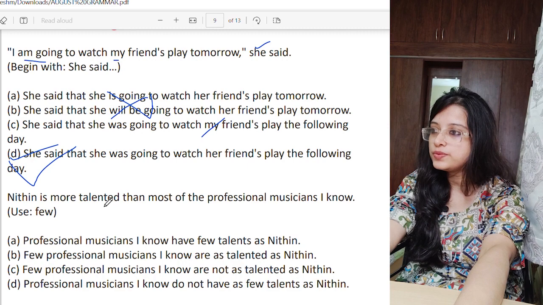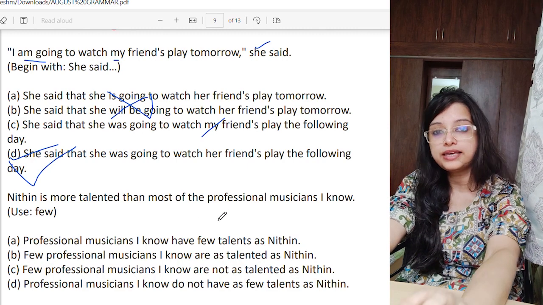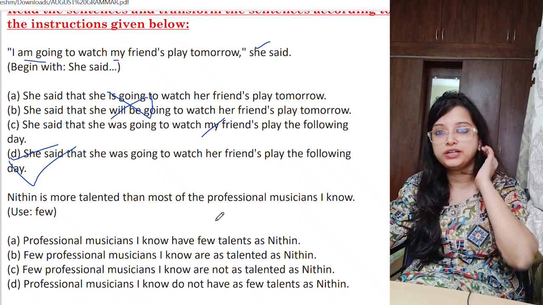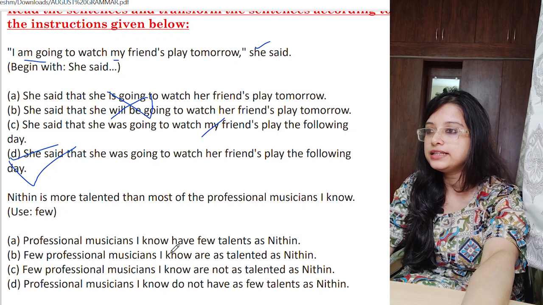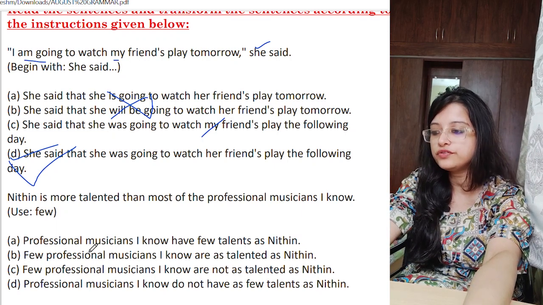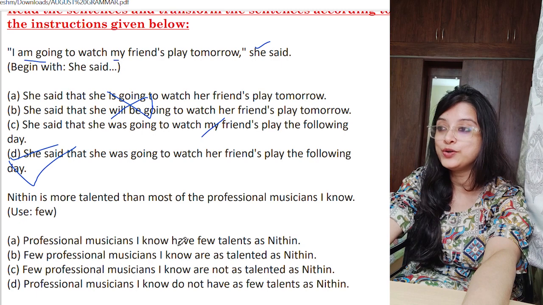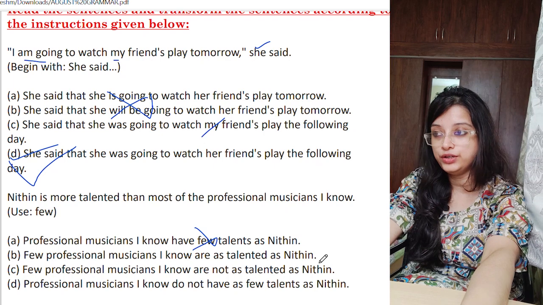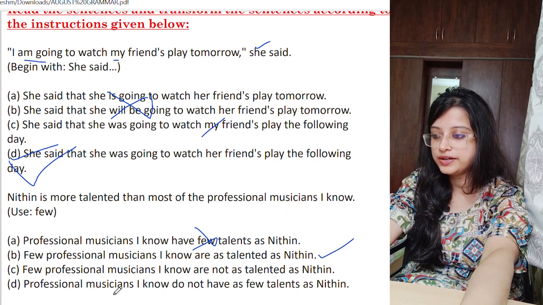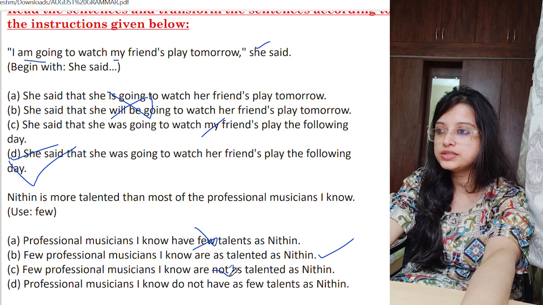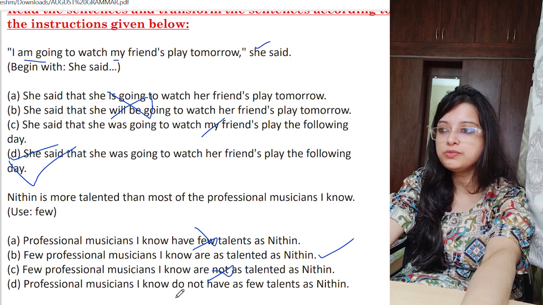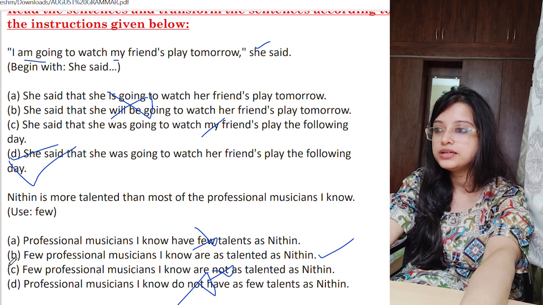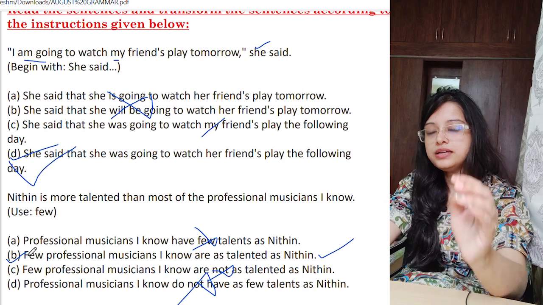Okay. So last one, Nitin is more talented than most. Again, you see, this is a degree of comparison. As I told you, this is going to be very, very important and common in your exam. So Nitin is more talented than most of the professional musicians I know. How can you frame this? Professional musicians I know have few talents, nothing as such. Few professional musicians I know are as talented as Nitin, seems to be correct. Then few professional musicians I know are not as talented. No. Professional musicians I know do not have. You are saying that they have their talent. How can you use do not know? So option number B is the correct one.